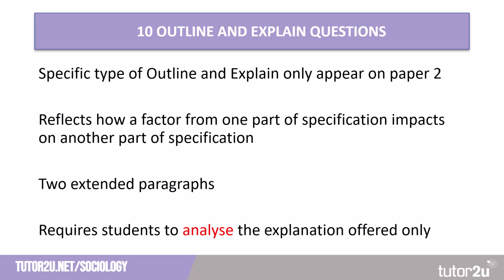Each paragraph should look at one way or reason that a factor from one part of the specification will impact on the other. This question requires students to analyse the explanation offered only. There is no explicit requirement to evaluate the ideas that they have put forward. What they need to do is to show a deeper understanding of the processes that are involved in linking the 2 factors.